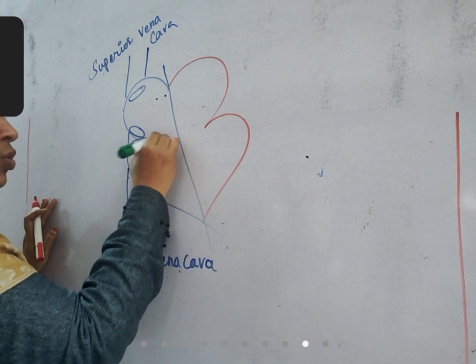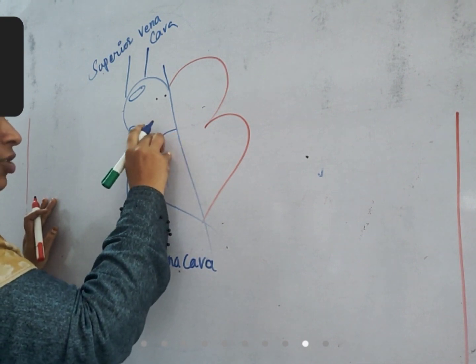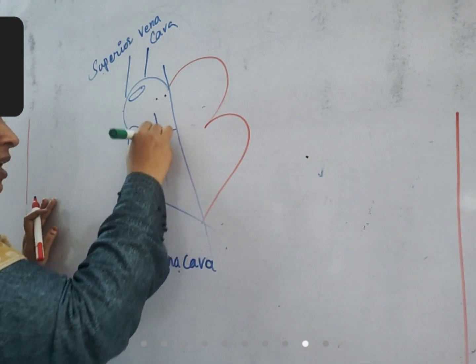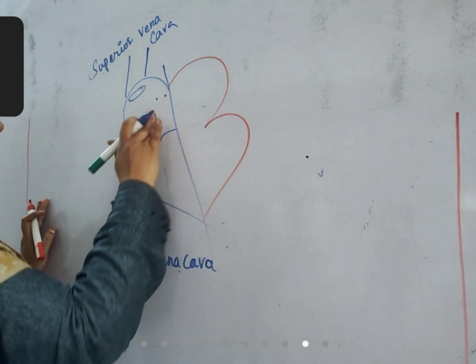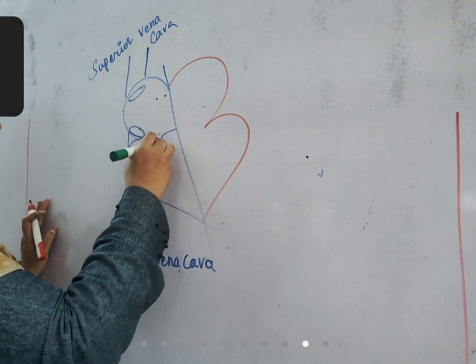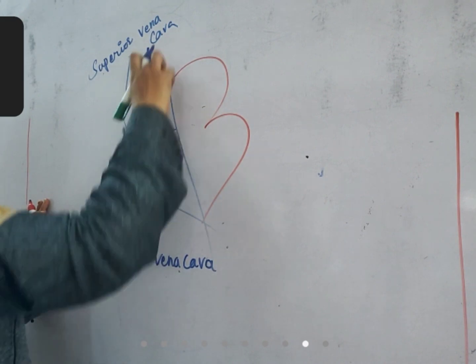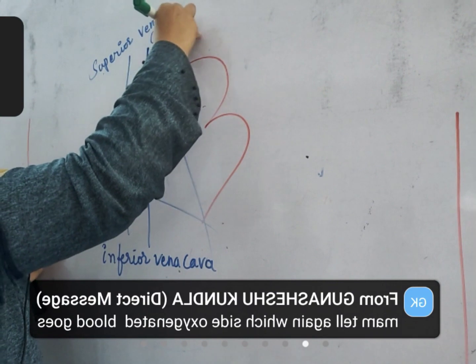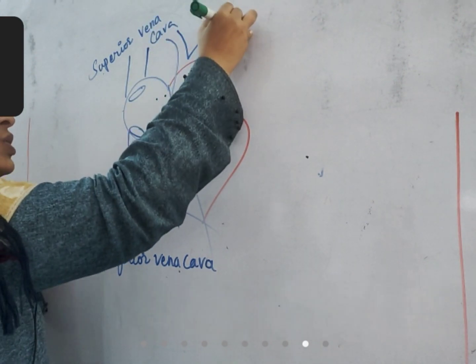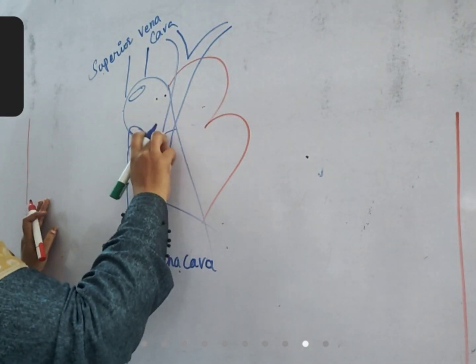After that, through this aperture and the tricuspid valve, blood enters from the right auricle to the right ventricle. After the blood reaches the right ventricle, what happens? The same deoxygenated blood passes to the lungs.